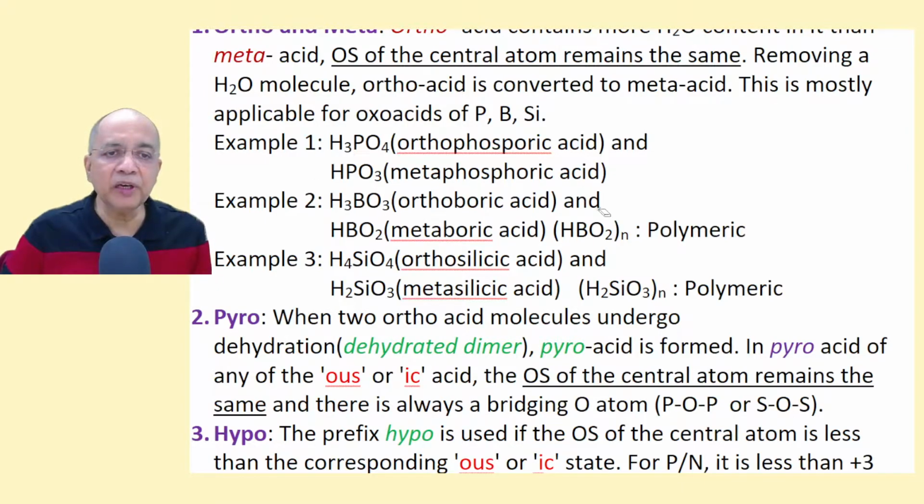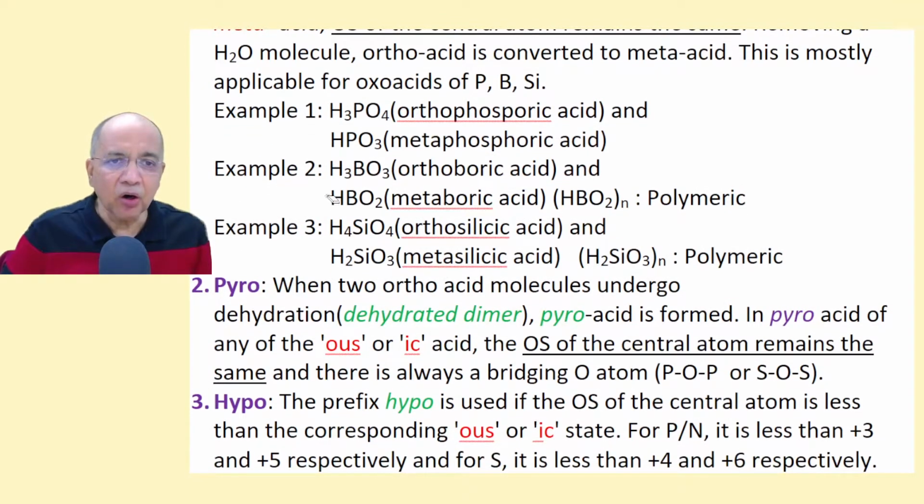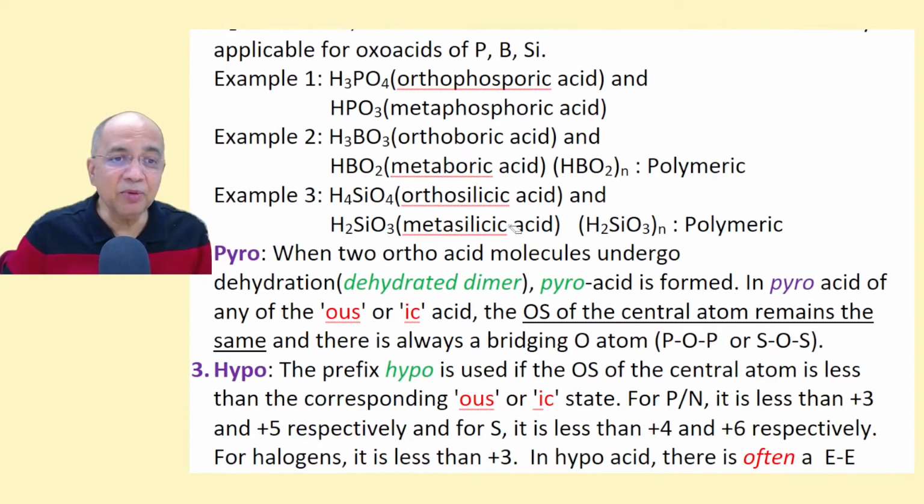Later we know that metaphosphoric acid is not a monomer. It exists as a polymer, a cyclic polymer. That we will take up later. Similarly, orthoboric acid, normally we call boric acid, and metaboric acid, which is polymeric. And similarly, orthosilicic acid, simply silicic acid, and also metasilicic acid, which is also polymeric.